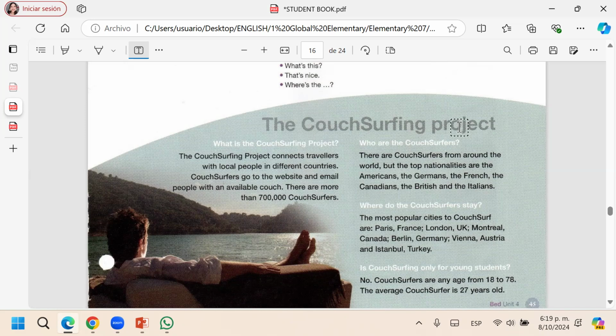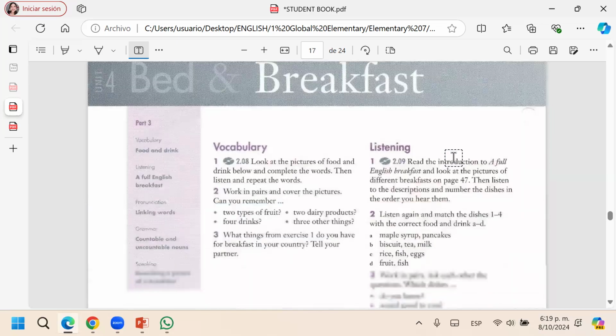It has an app on the internet. It has a website or an app on your phone. This is for real. It's the Couchsurfing project. You can go to another country and stay on the sofa, the couch, of another person. And if you are on the website, another person who wants to go to your country, in the US, in Venezuela, any country, can also stay on your couch. The Couchsurfing project.